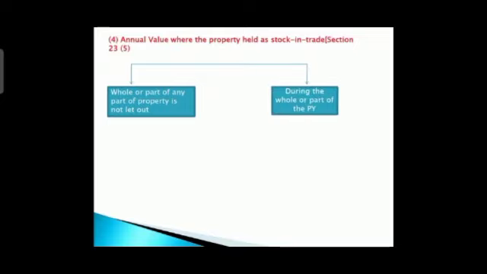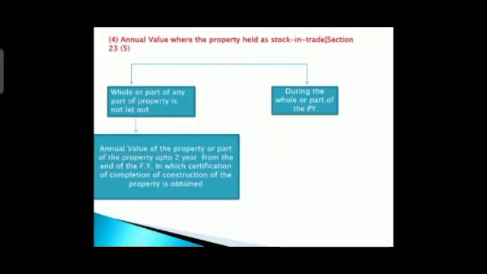And the second thing is what? During the whole or part of the previous year, if you have not let out whole or part of the property, which property? Stock in trade. Then what you have to do here? You have to see one condition, that the annual value of the property or part of the property up to 2 years from the end of the financial year in which certification of completion of construction of the property is obtained from the authority, right?